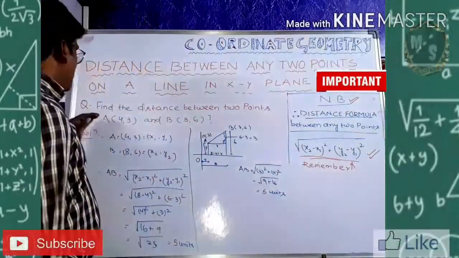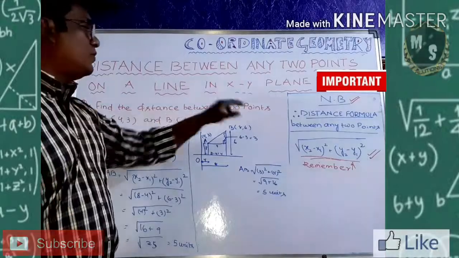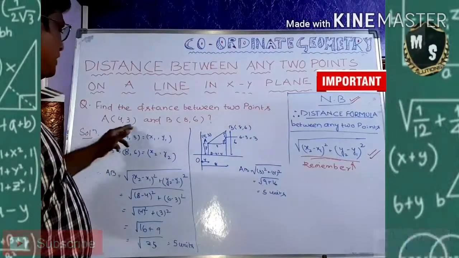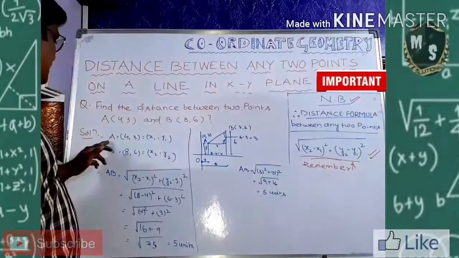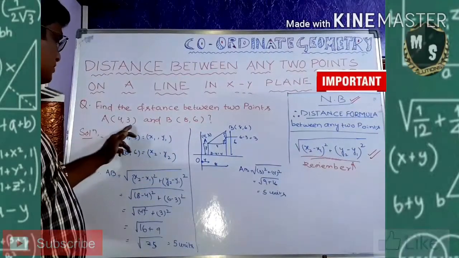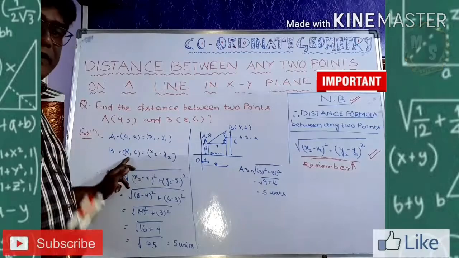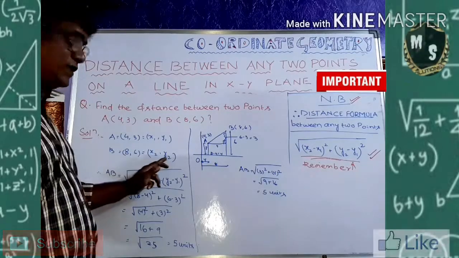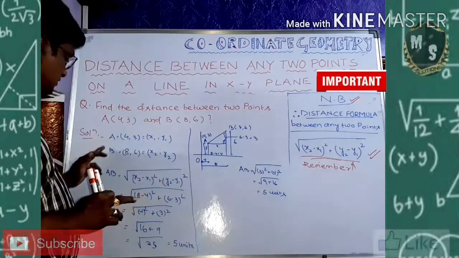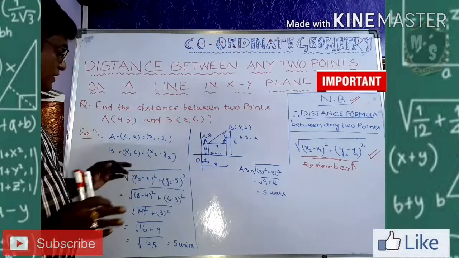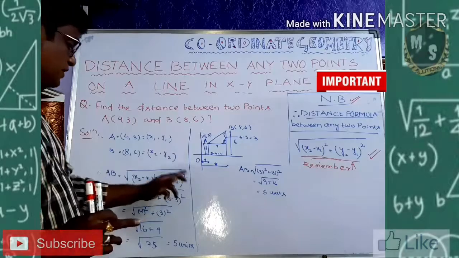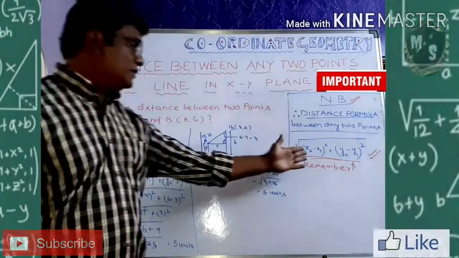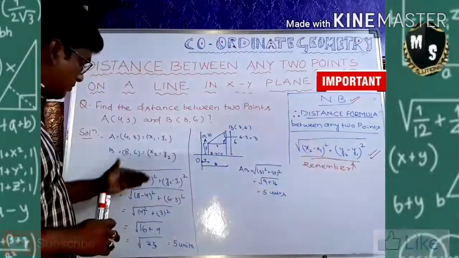See what the question is. The question is to find the distance between 2 points. A is given to you and B is given to you. You have to find the distance between the 2 points. So now you write A, that is 4, 3, let it be x1, y1. And B is 8 and 6, that is x2 and y2. So what will be the distance? The distance will be AB. What will be AB? That is the square root of x2 minus x1 whole square plus y2 minus y1 whole square. That is the formula here. By using the direct formula, we can do it.